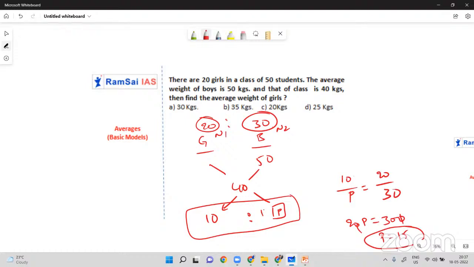P should be 15. So 40 minus dash gives you 15. 40 minus 25 gives you 15. So 25 is the answer.